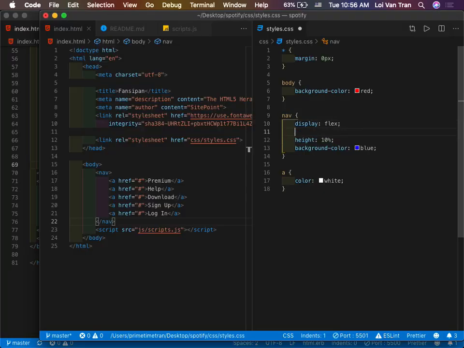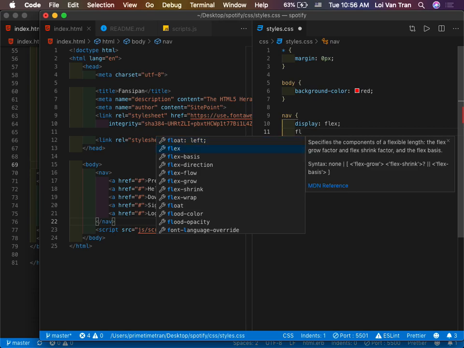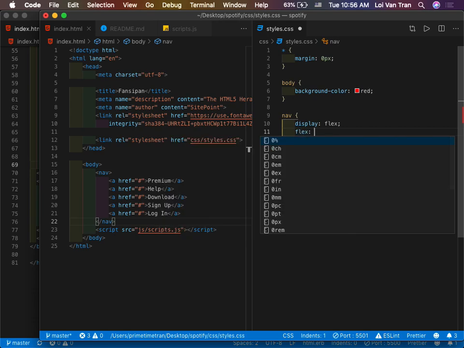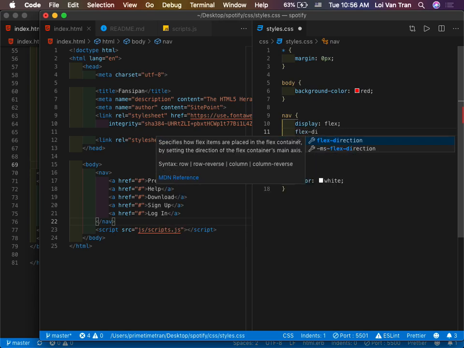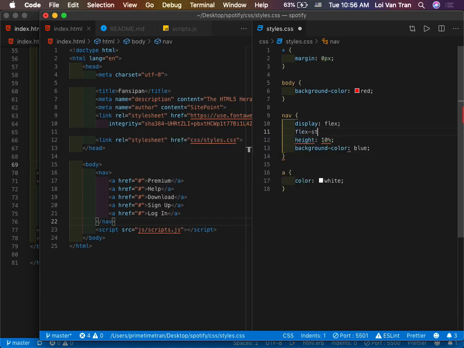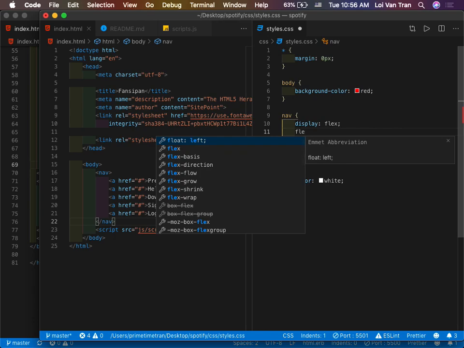Okay? So now let's play around with this a little bit more. There's another attribute for flex called flex. Oh no, flex direction. No, flex start. Flex start. I'm having a brain fart right now.